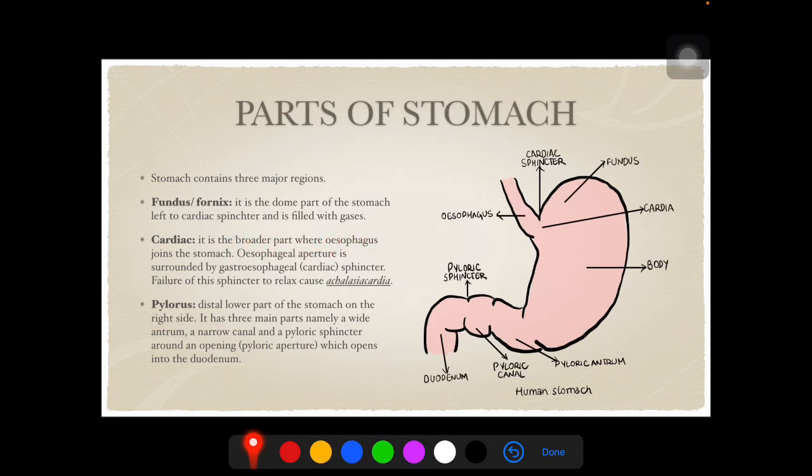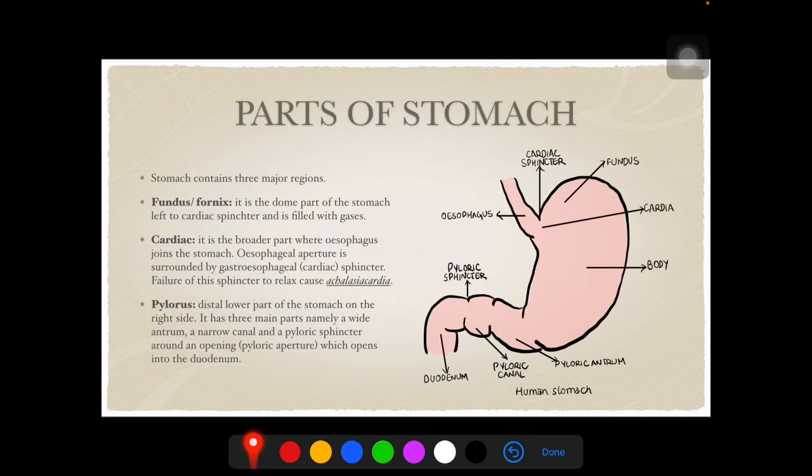Cardiac is the broader part where the esophagus joins the stomach. The esophageal aperture is surrounded by the gastroesophageal or cardiac sphincter.